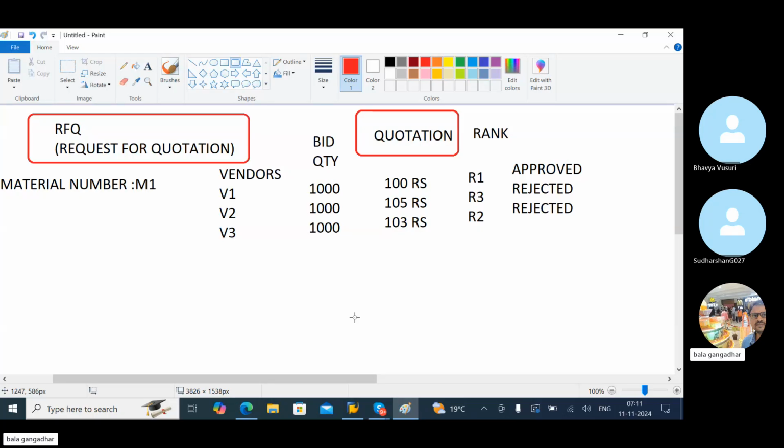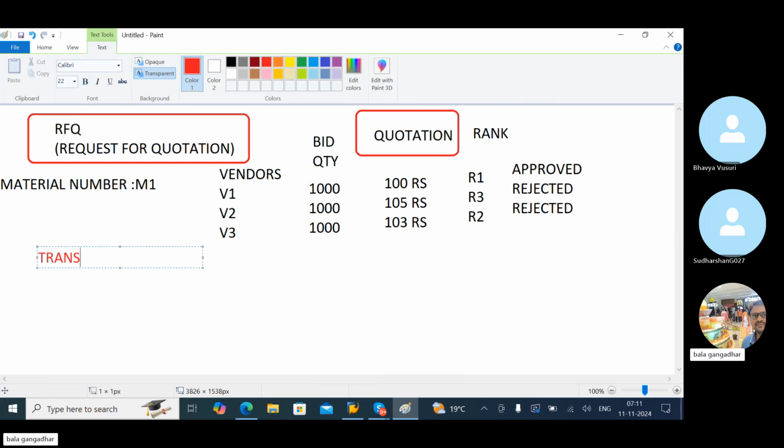To maintain this data, first we have to configure this. How to configure that? Step one, before configuration, the transaction code list for RFQ slash quotation.